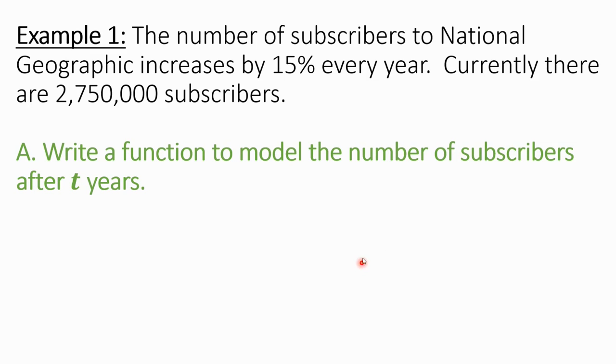So example 1, the number of subscribers to National Geographic increases by, actually, I meant to change that. This is Sports Illustrated. Those are the actual numbers for Sports Illustrated. So since I took the time to look it up, I'm going to take the time to fix it. Increases by 15% every year. Currently, there are 2,750,000 subscribers. And believe it or not, that number is smaller than National Geographic's, which is why I picked it, because I wanted it to be a little easier on you guys. Anyway, we need to write a function to model the number of subscribers after t years.